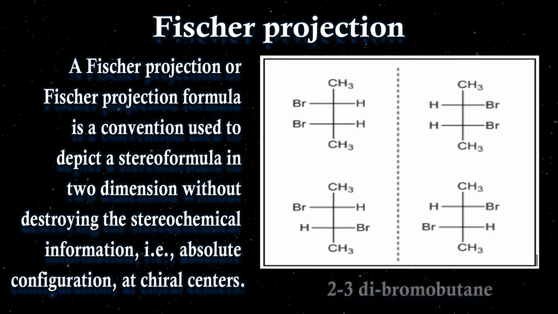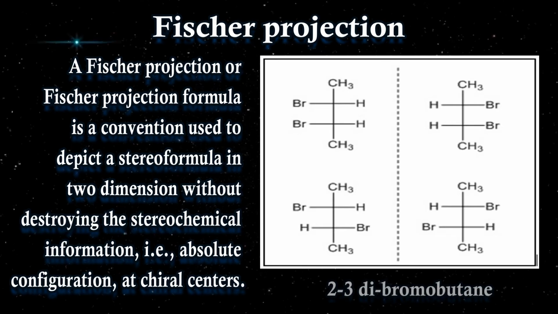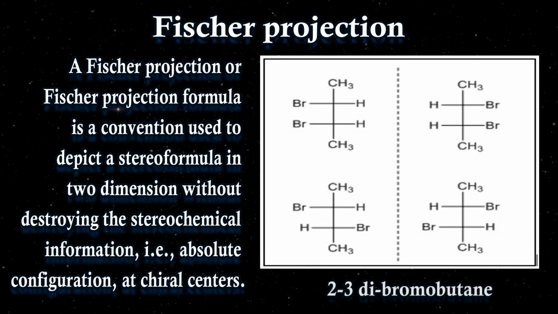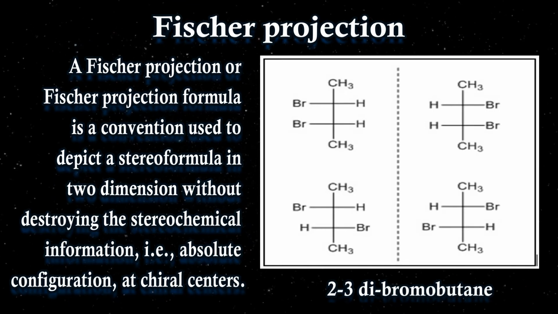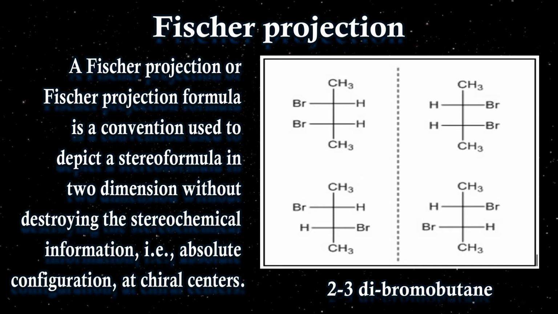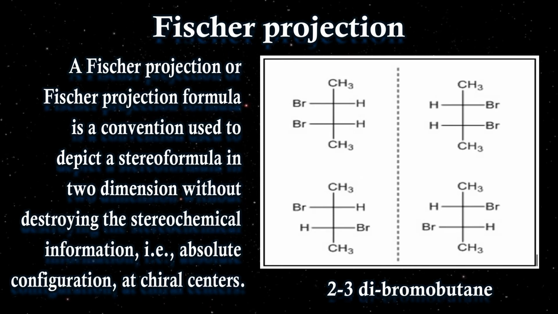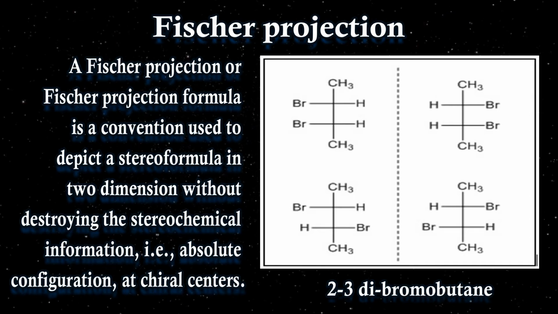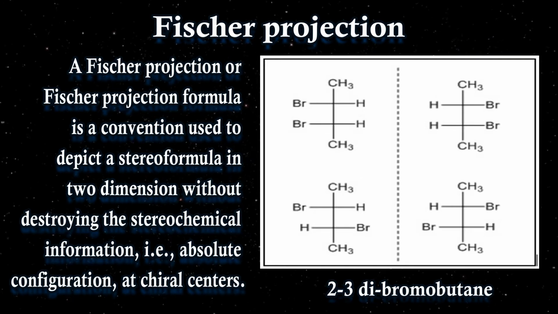There are basically 4 types of projections used to represent the 3D structure of molecules. The first one is the Fischer projection, the second is the Newman projection, the third is the Sawhorse projection, and the fourth is the flying wedge projection, right? So we'll start with the Fischer projection.